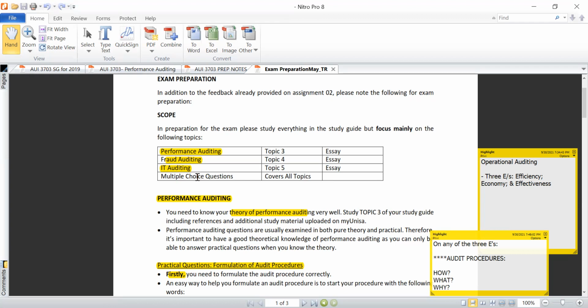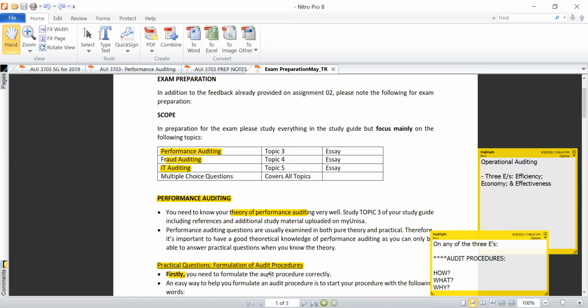And as you might have come across at some point, performance auditing is centralized on what they call the 3 E's, namely the efficiency principle, the economy principle, and effectiveness. Those are the common principles that you would encounter when you're dealing with performance auditing. And questions that they would bring in the exam, most of the time they would ask you to formulate audit procedures pertaining to those 3 E's. All right. Or sometimes they can even ask you to draft some audit objectives surrounding any of the 3 E's.